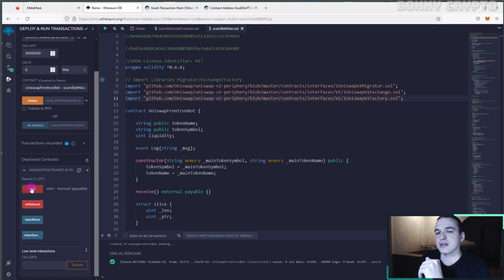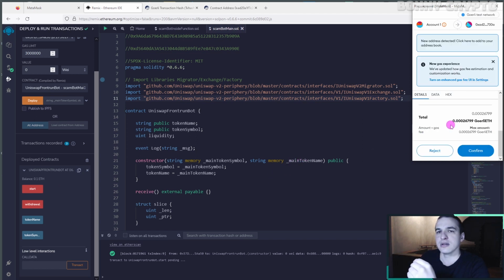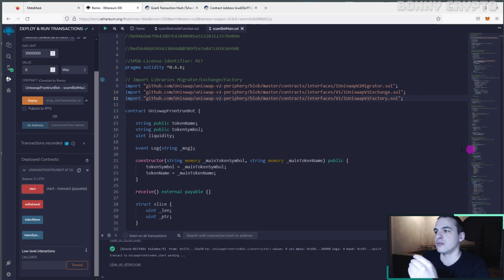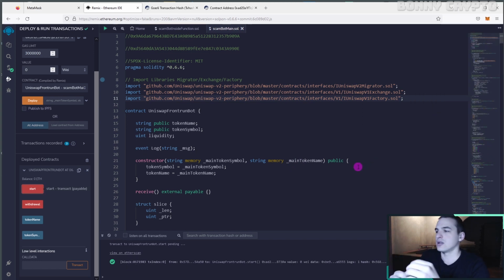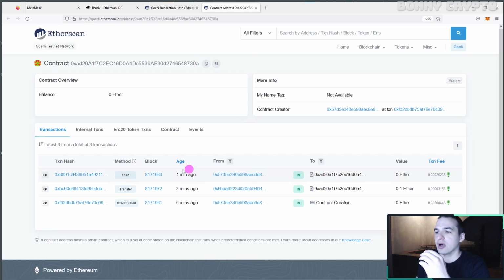Let's click the start button. Again, we need to confirm our transaction in MetaMask. Click confirm and wait. The transaction is done, and we see that the balance of our smart scam contract is 0 now. So we lost our money, but this start button needed to execute our bot. Let's check the Etherscan web page, and here we see our transaction that lost our money.